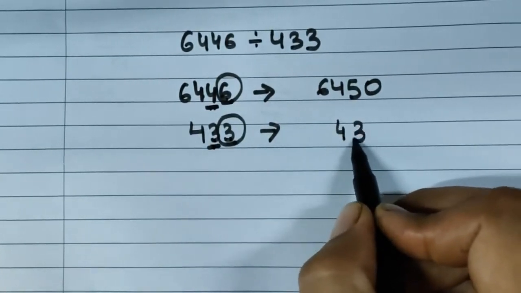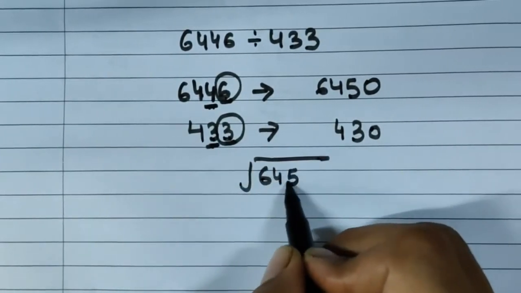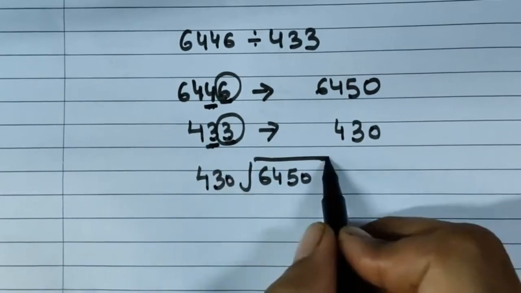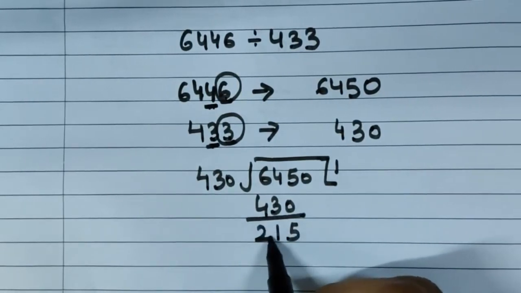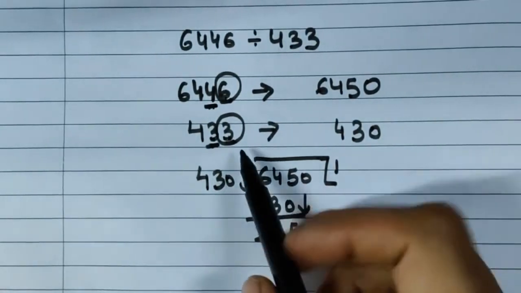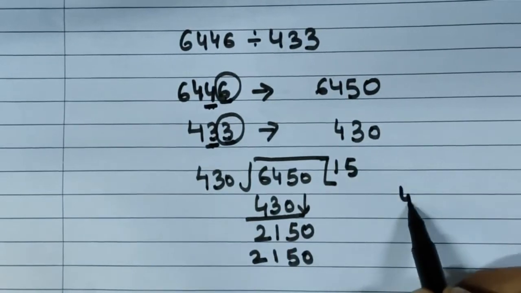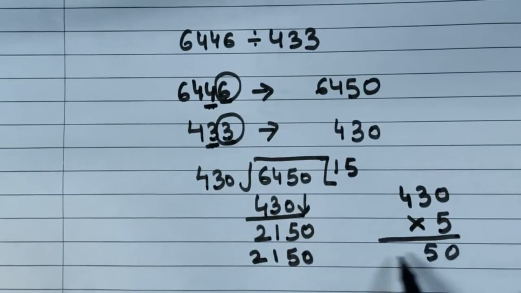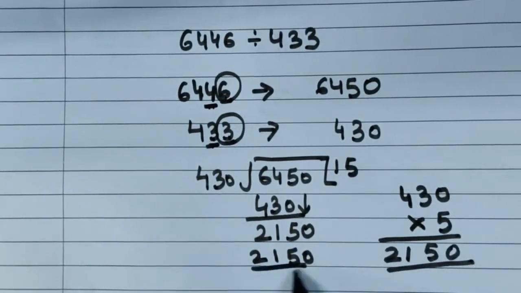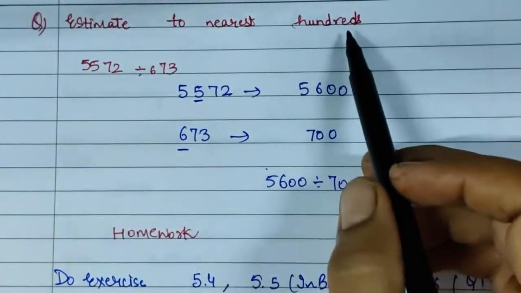We get 430. Now we will divide 6,450 by 430. 430 into 5 is 2150. You can check here. So what is the final answer? We get 15. Clear?